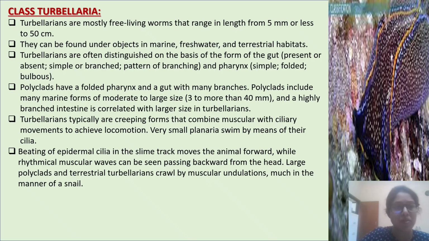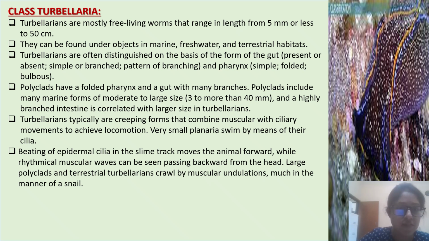At first, we know about the class Turbellaria. Turbellarians are mostly free-living worms that range in length from 5 mm or less to 50 cm. They can be found under objects in marine, freshwater, and terrestrial habitats. Turbellarians are often distinguished on the basis of the form of the gut and pharynx.